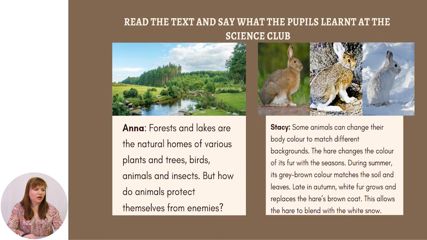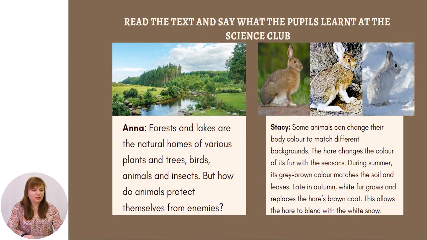Now, we are going to read the text together and say what the pupils learn at the sitting of a science club. Let's see. Forests and lakes are the natural homes of various plants and trees, birds, animals, and insects. But how do animals protect themselves from enemies?